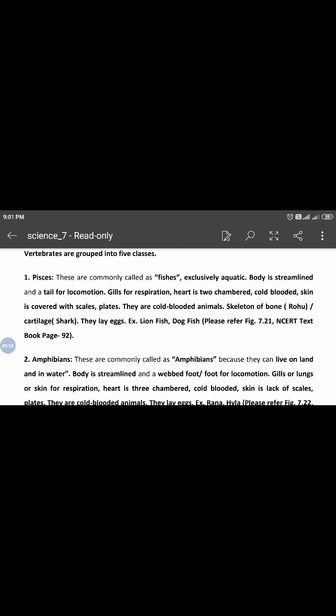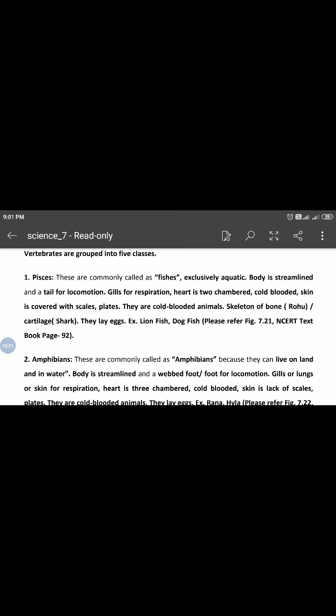All fishes are cold-blooded. The skin is covered with scale plates. They are cold-blooded animals. The skeleton is of bones in rohu, while shark has cartilage. Rohu has bones and shark has cartilage. They lay eggs.